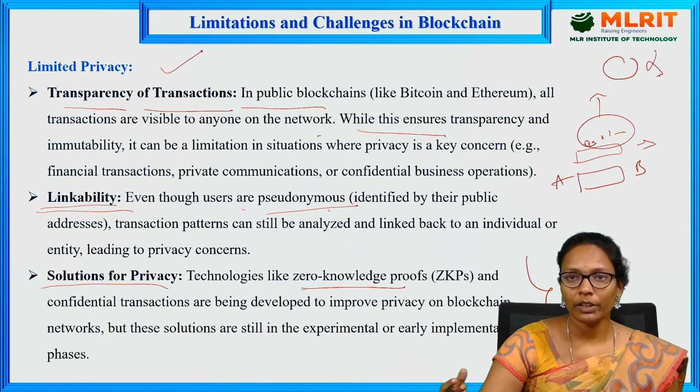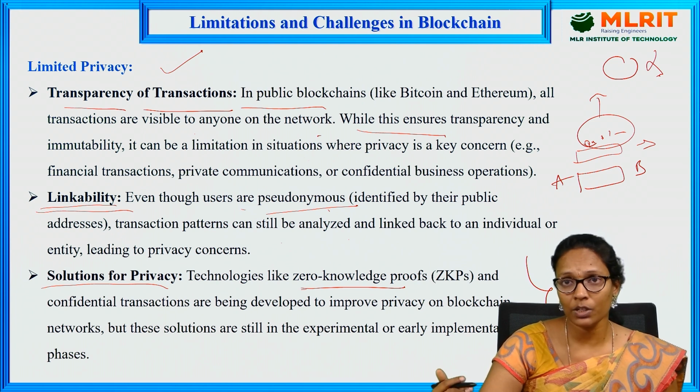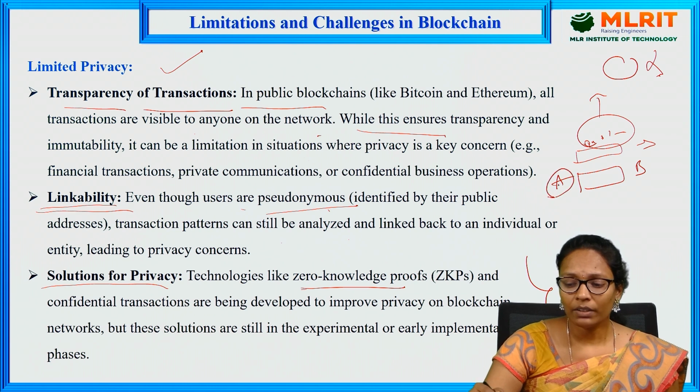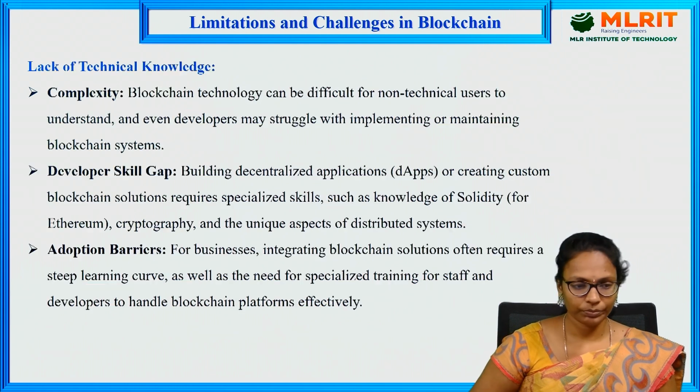For example, when you learn to drive a car, the person will teach you how to drive, but he doesn't teach you how the hardware works, how the internal parts of the car work, right? Something like that. Here also A will convey the information to B by providing some proofs, but he will not reveal the secret, right? So that is nothing but zero knowledge proof. Using this technology, we can overcome these privacy issues.